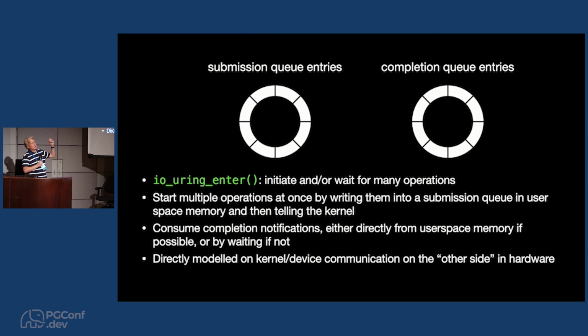You've got a submission queue where you can put requests for it to do something, and it writes completion entries into this completion queue. And there's a single system call that you can use to tell it, hey, go and look in the submission queue, and hey, I'd like to wait for something to appear in the completion queue.